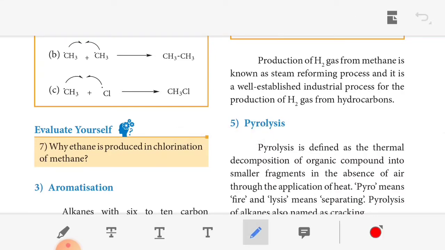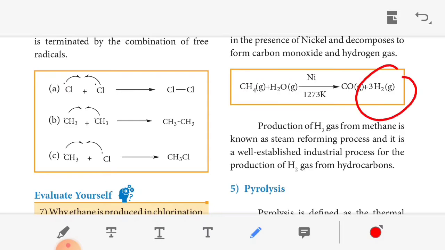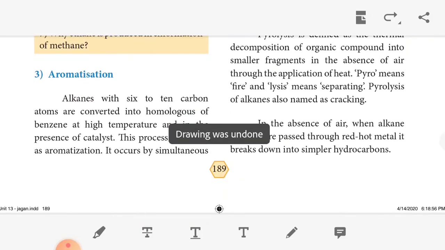So this hydrogen gas we can prepare from this methane. So it is known as the steam reforming process. Okay. The next one, pyrolysis. Pyrolysis means the thermal decomposition of organic compounds into smaller fragments in the absence of air through the application of heat. It is called pyrolysis.